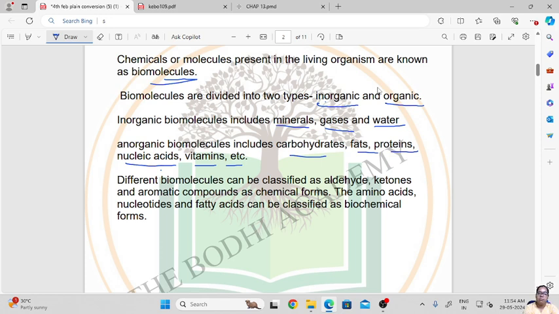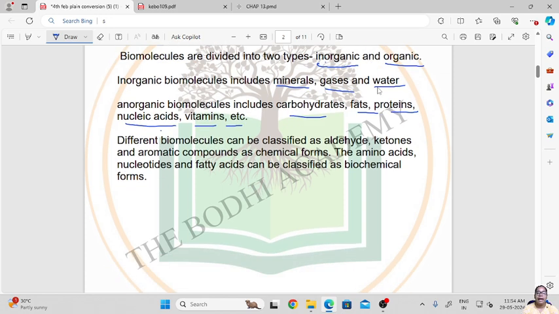Different biomolecules can be classified as aldehydes, ketones and aromatic compounds as chemical forms. The amino acids, nucleotides and fatty acids can be classified as biomolecule forms. So these are the forms of biomolecules.